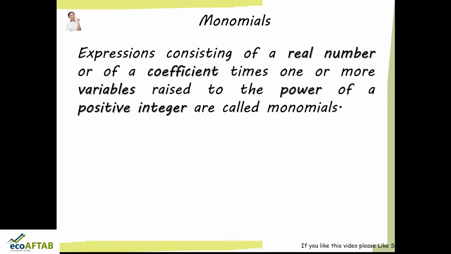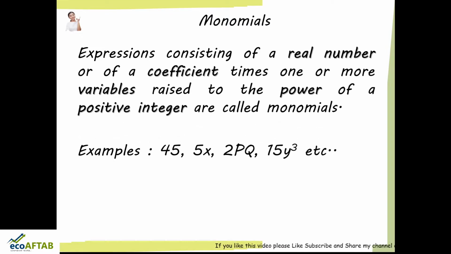Next is monomials. What are monomials? Expressions consisting of a real number, or of a coefficient times one or more variables raised to the power of a positive integer, are called monomials. If you look at all the dark shaded words over here, such as real number, coefficient, variables and raised to the power of a positive integer, all these things will be clear with this example.